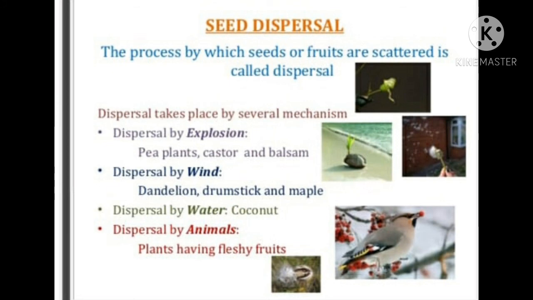Dispersal by water takes place in coconut, as coconut trees grow near water. Dispersal by animals. Plants which have fleshy fruits, they are eaten by animals and their seeds are dispersed by animals. As these animals eat fruits, their stool contains seeds, so the seeds get dispersed.